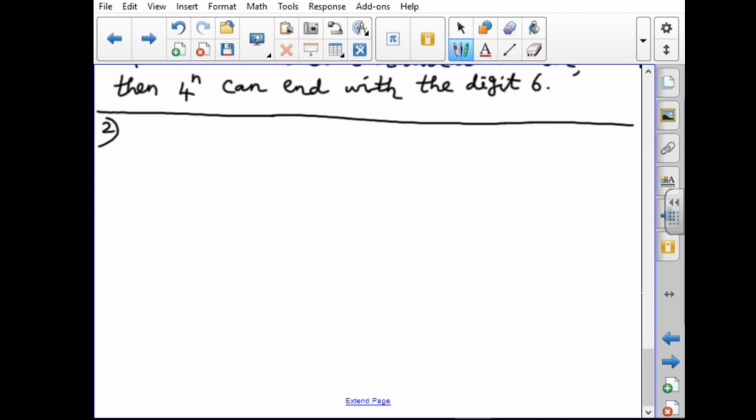Second sum. If m and n are natural numbers, for what values of m does 2 power n into 5 power m end in 5?